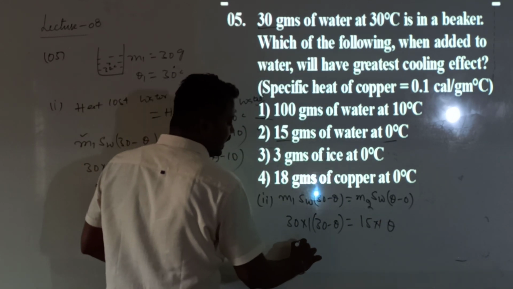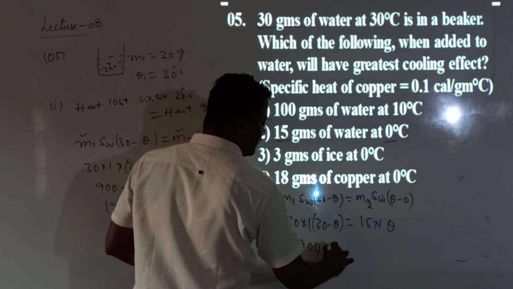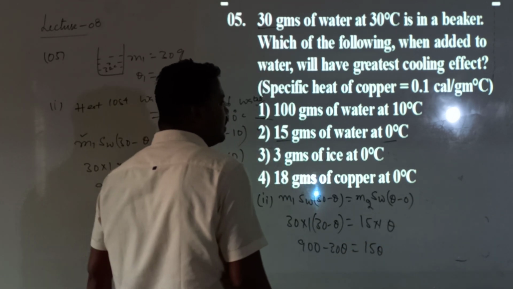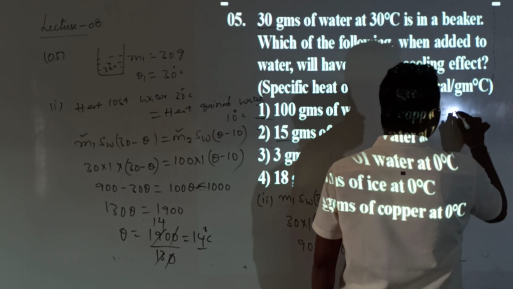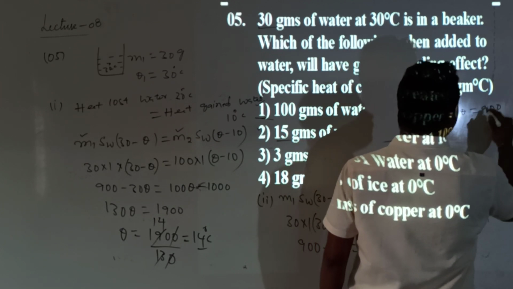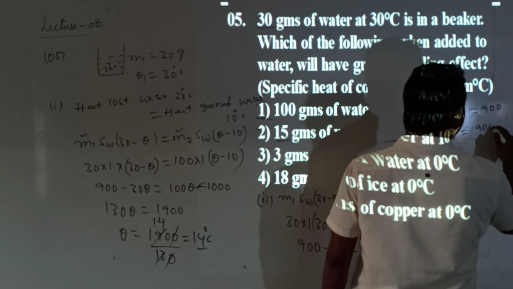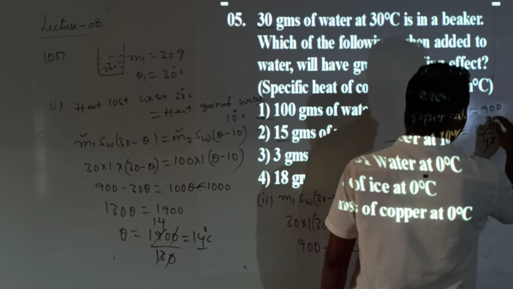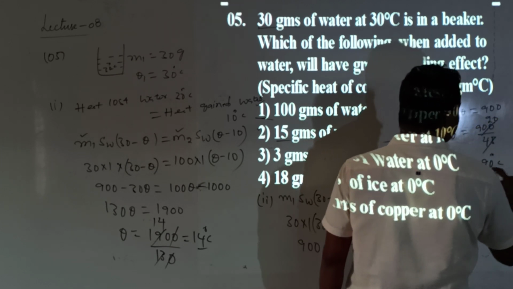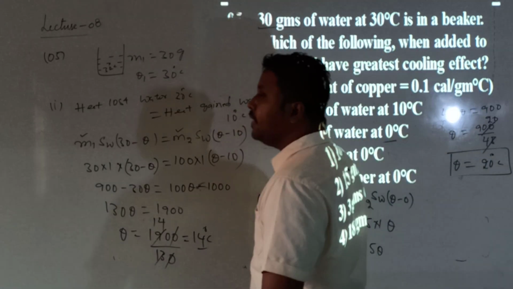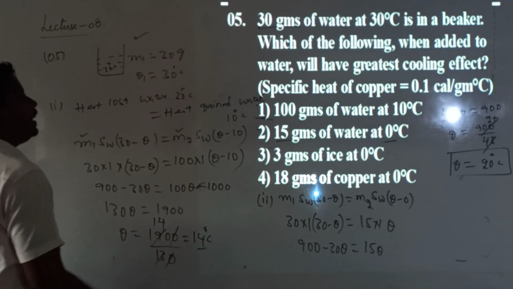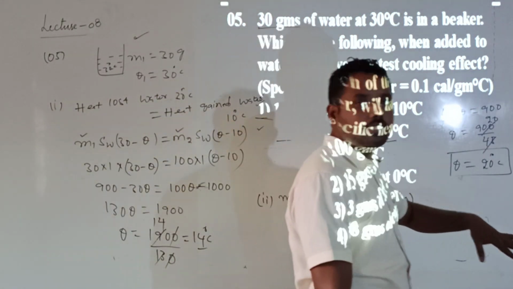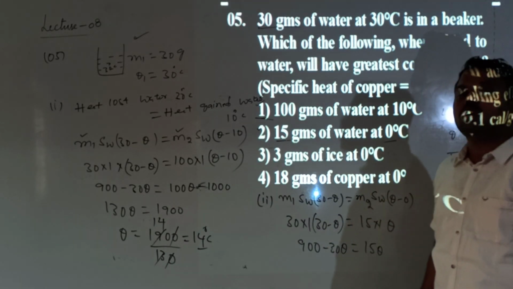So then 30 thirties are 900, minus 30 theta will be equal to 15 theta. Then 45 theta will be equal to 900. From this, theta value is 900 divided by 45. So theta gives us 45 ones are 45, 20s are 900. So 20 degrees Celsius. What does it mean? Whenever 30 grams of water at 30 degrees is mixed with 15 grams of water at 0 degrees, the temperature of the mixture is 20 degrees.